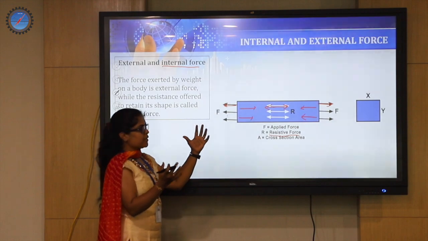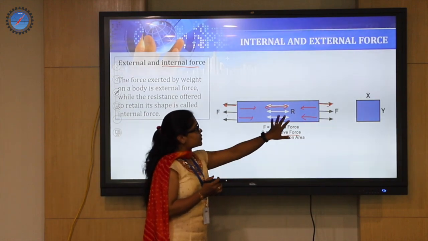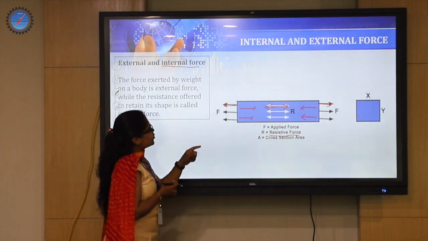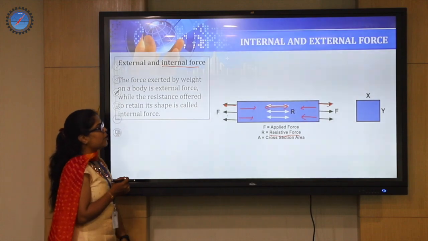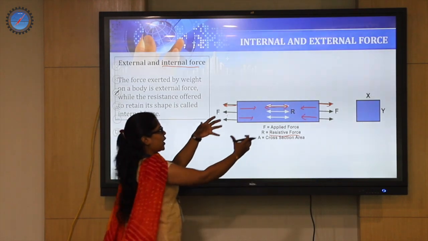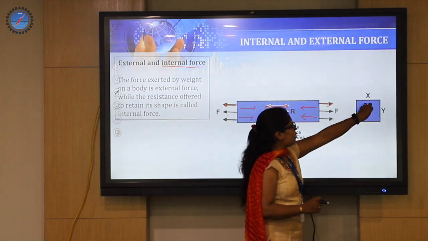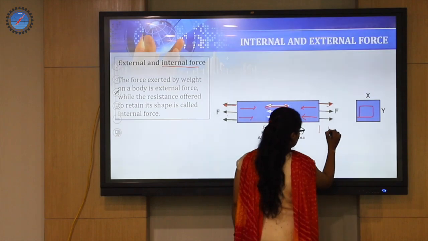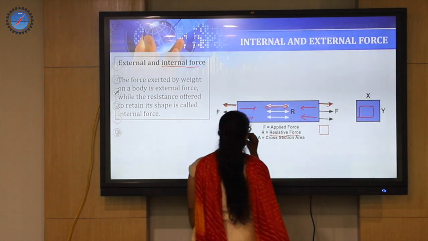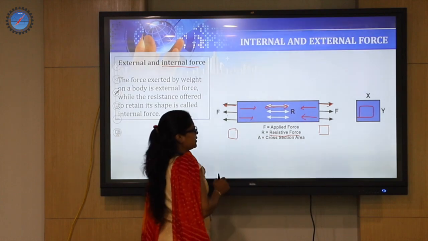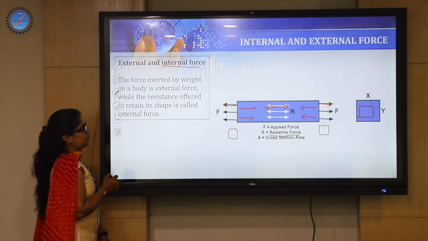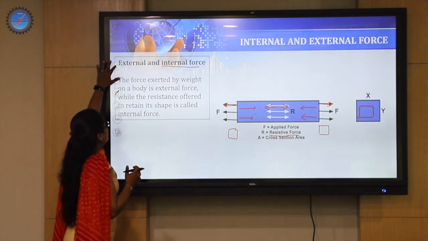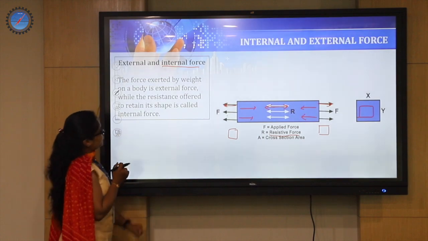Outside the object we are going to have the external force, and inside we have the resistance offered by the body for the applied load, called internal force. So if we check the cross section of the object, it is x and y. If you elongate it, this cross section will become smaller, and this length will be more. I can expect that there is an extension of the material up to here. So this is an example of an elastic material subjected to external force, where internally there is some response being developed, called internal force.